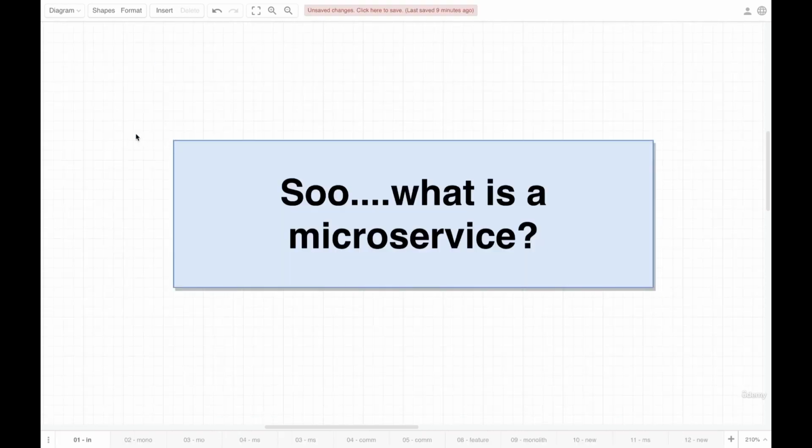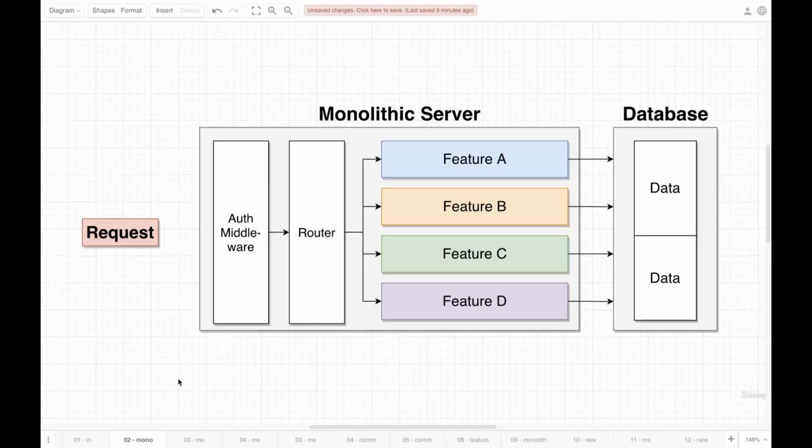All right, my friends, in this video, we're going to try to answer a very simple question. What is a microservice? To answer this question, we're first going to do a quick review on how you are probably building servers right now. So right now, you are probably familiar with a monolithic architecture. This is probably how you are building servers right now. In a monolithic server, we have all of our code needed to implement our application inside of one single code base, and we deploy that code base as one discrete unit.